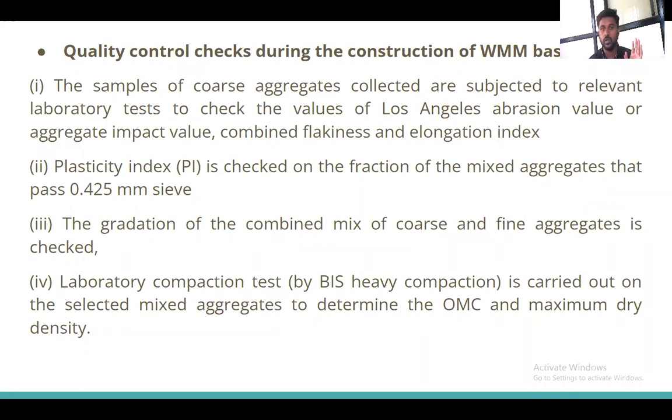Okay, that we have learned in concrete technology: flakiness index, elongation index, how to calculate them and what their limits should be. Only if the results are satisfactory do we use that material for the construction. Then the plasticity index is to be checked on the fraction of the mixed aggregate that passes the 0.425 mm sieve. Also, we need to check the plasticity index.